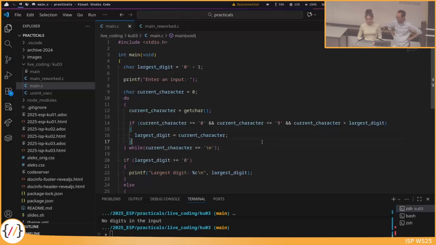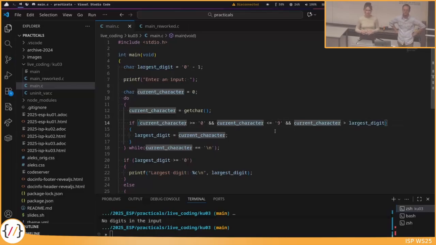Maybe now a bit more of a tricky question. Are all three of these conditions that we have here, so we have current character bigger or equal to 0, and current character smaller or equal to 9, and current character larger than largest digit, are all three of these checks really necessary? Or so to say, is there any check within one of those three that we can avoid, that we don't need?